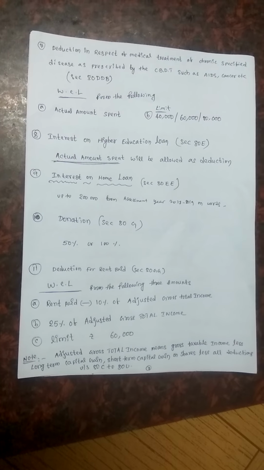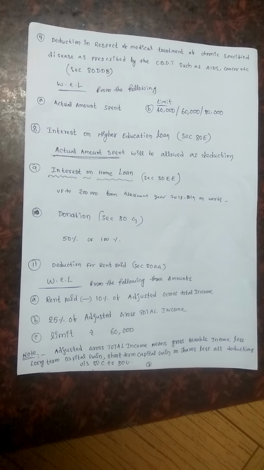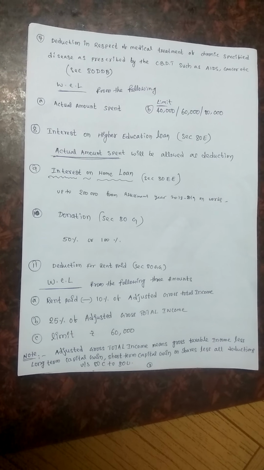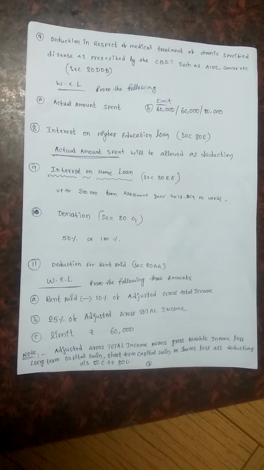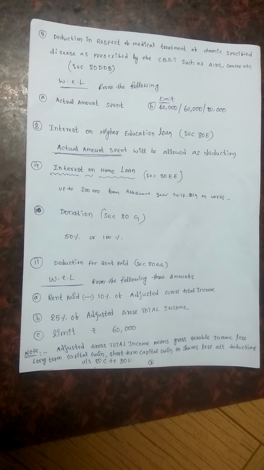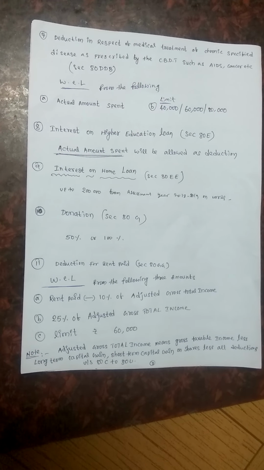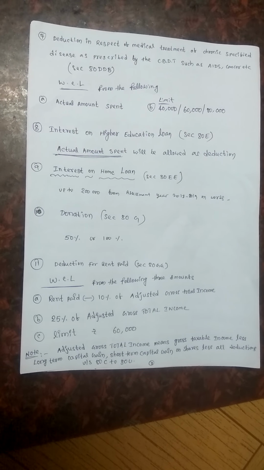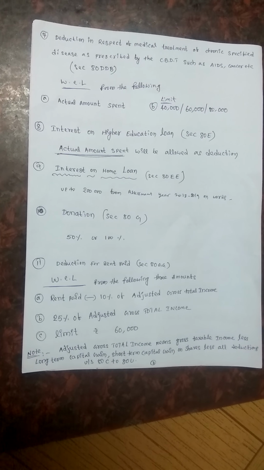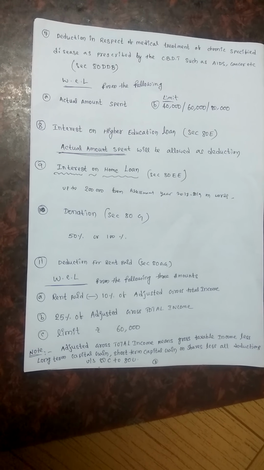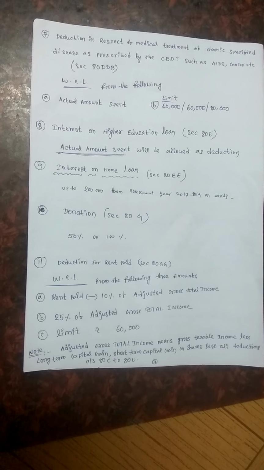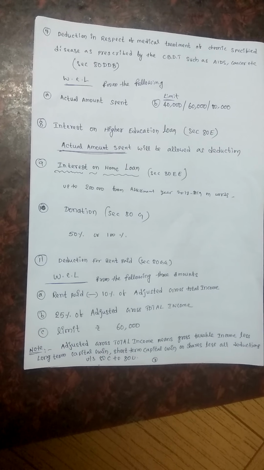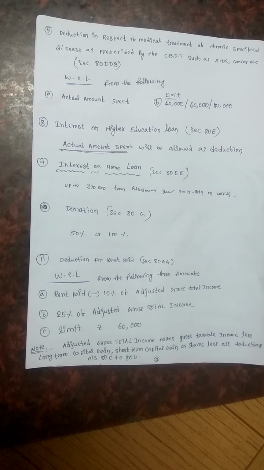Here you have to calculate whichever is less from the following: rent paid minus 10% of adjusted gross total income, 25% of adjusted gross total income, and a limit of 60,000. First we have to know what the adjusted gross total income is. Here it means the gross total income less the long-term capital gain as well as the short-term capital gain on shares, and the deductions from 80C to 80U are deducted. Then we get the adjusted gross total income.